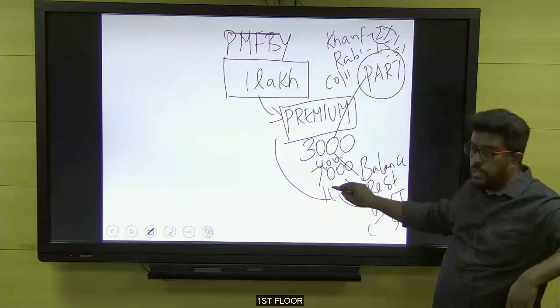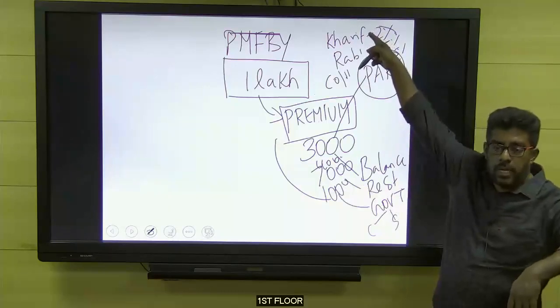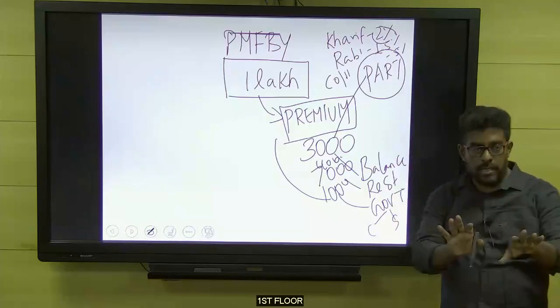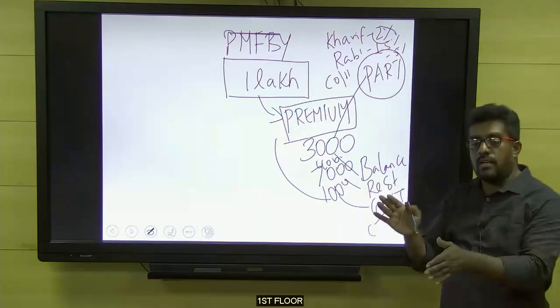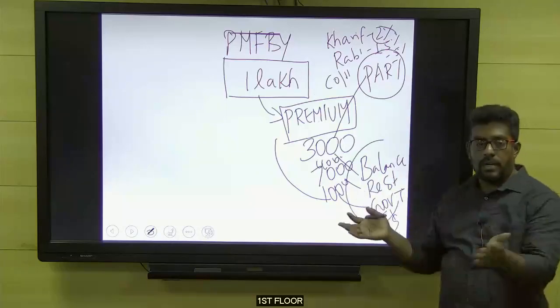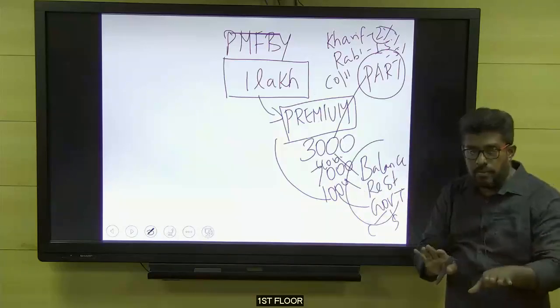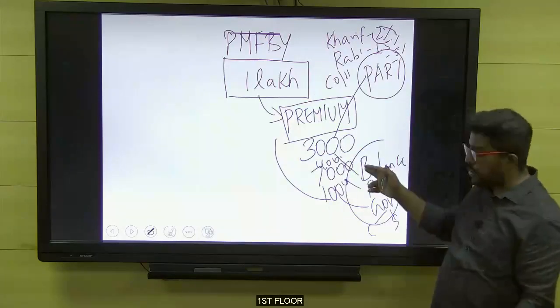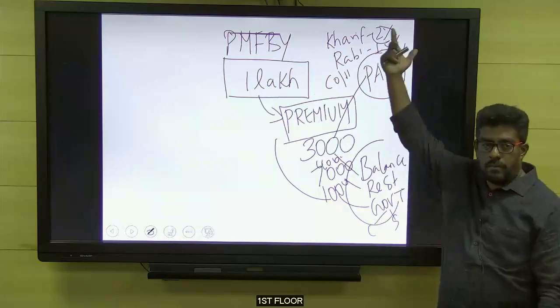Even if the premium goes to 10,000 rupees, the same 2,000 will be paid by the farmer, and 8,000 rupees will be paid by the government on the farmer's behalf. Which means the government has kept a ceiling on the farmer's contribution, but has kept it open-ended for the government contribution. In this way, whatever increase in the risk premium charged by the company, the burden is going to be on the government's shoulder, not on the farmer's shoulder.